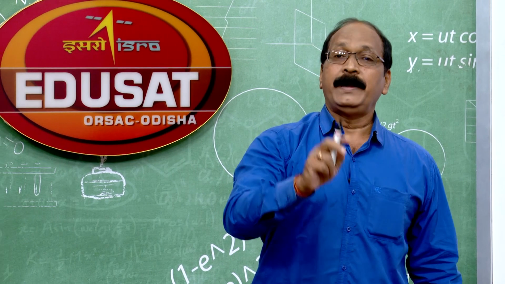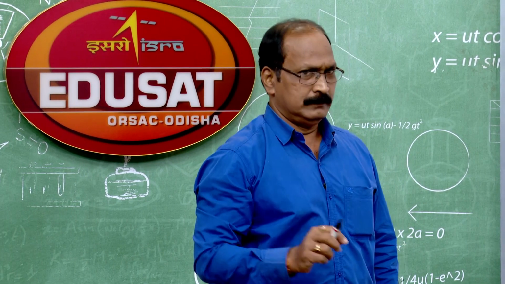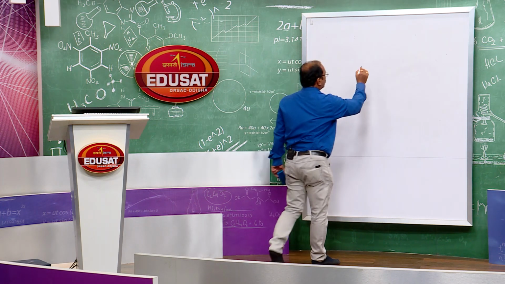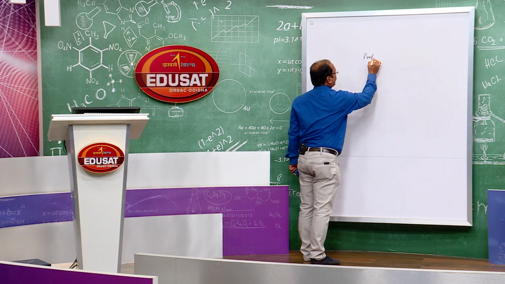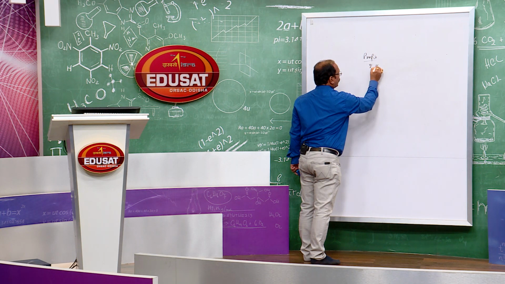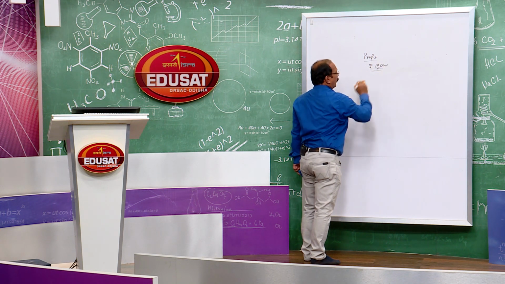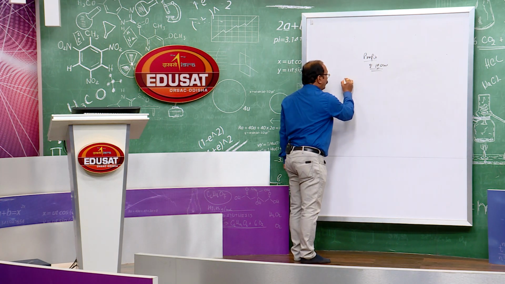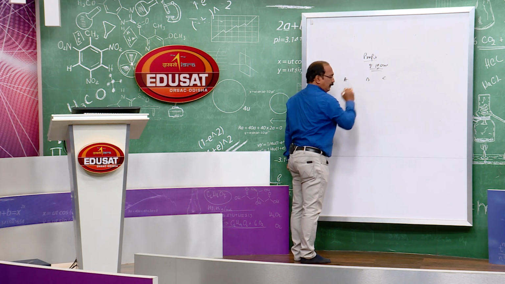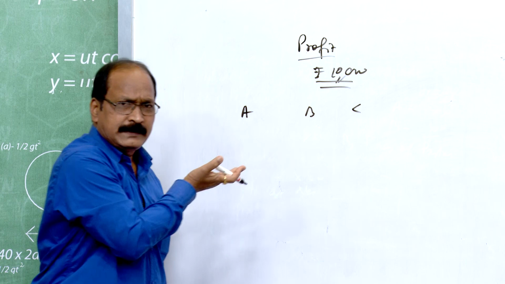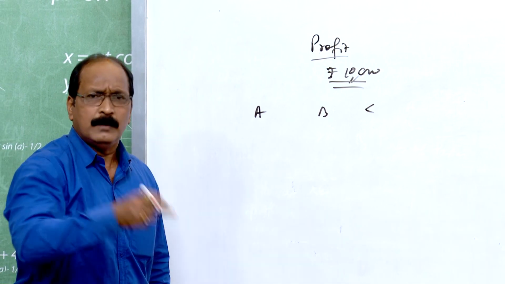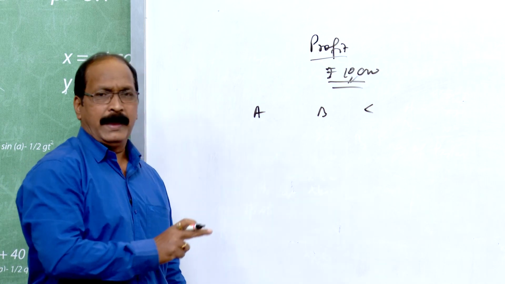Undoubtedly, that profit belongs to partners only. Nobody else can share it. Suppose 10,000 profit is there for an organization. That profit belongs to A, B and C. I cannot share it, you cannot share it. The firm cannot pay any single pie to anybody.